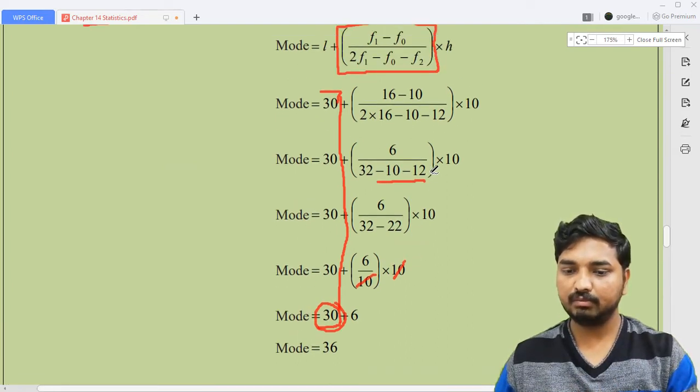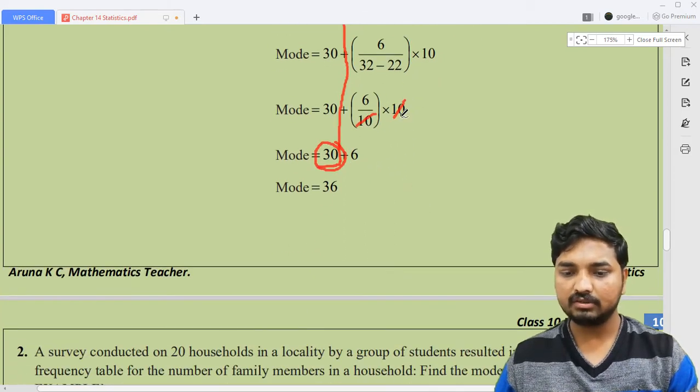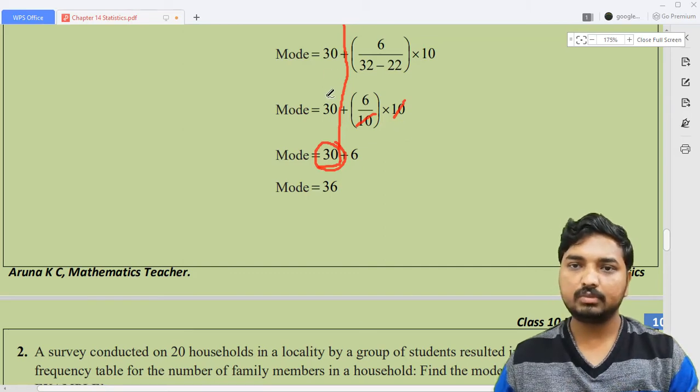First you need to simplify the terms within the bracket. After that, if it is possible to divide the denominator by the width of the modal class interval, you can divide it. Or else if it is not divisible, you just need to multiply it to the numerator, and after division you will sometimes get a decimal number. Just add the decimal number to the lower limit, then you will get the answer like this.